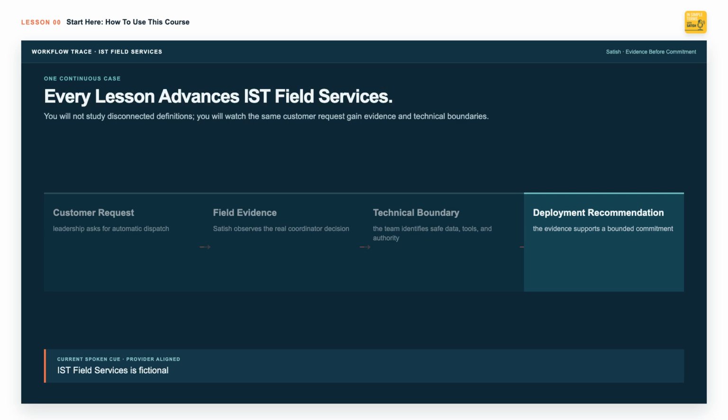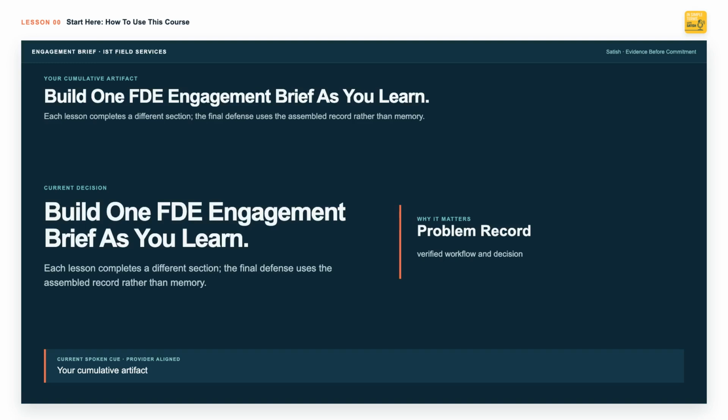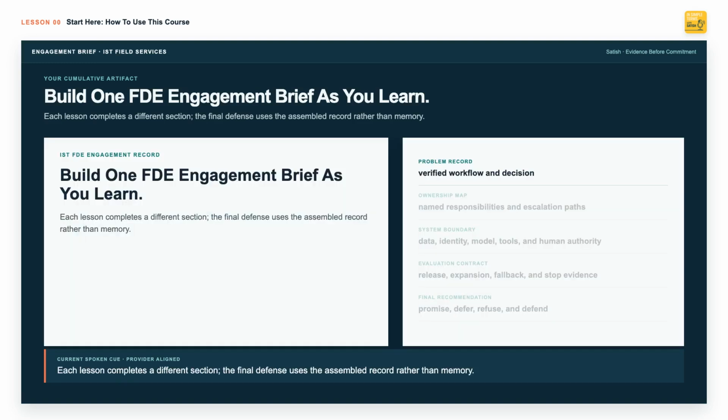IST Field Services is fictional. Its systems and constraints are designed to make the engineering decisions concrete without representing any existing company or customer. Your cumulative artifact is an FDE Engagement Brief. Each lesson completes a different section. The final defense uses the assembled record rather than memory.